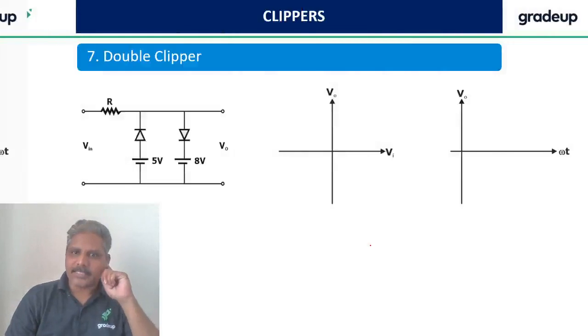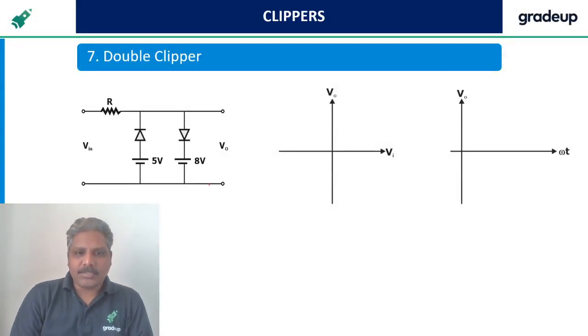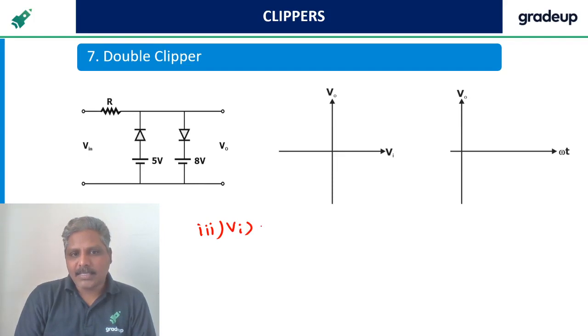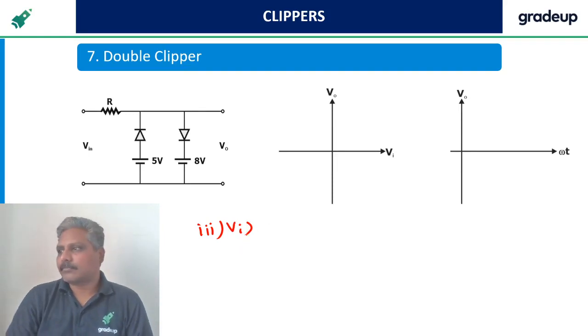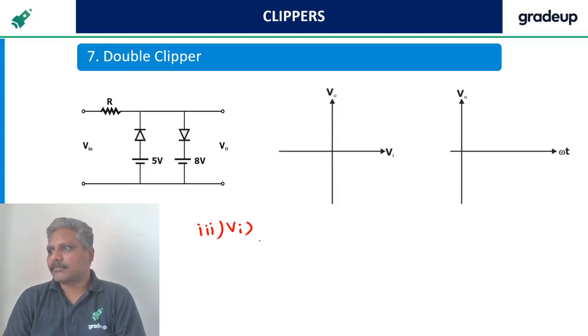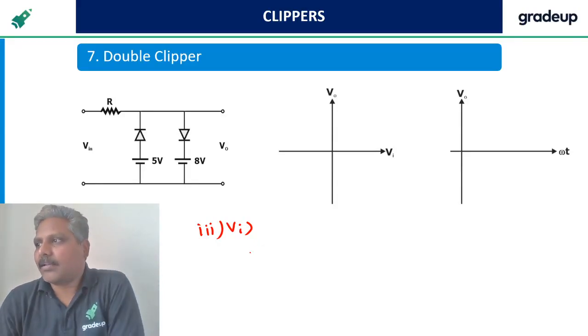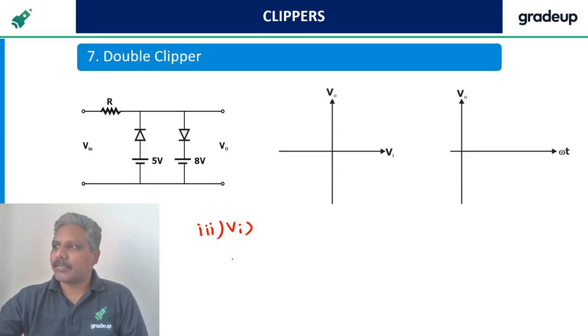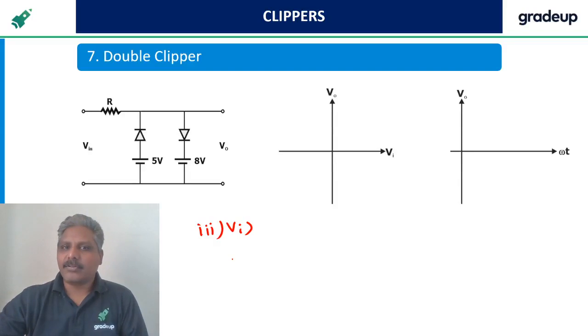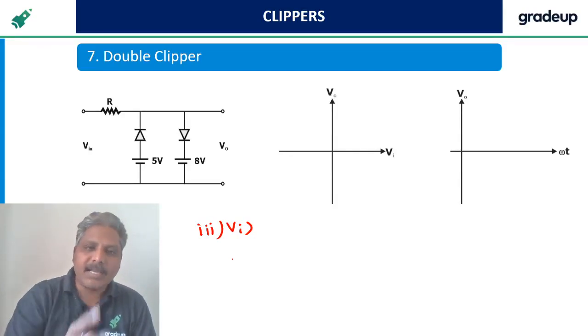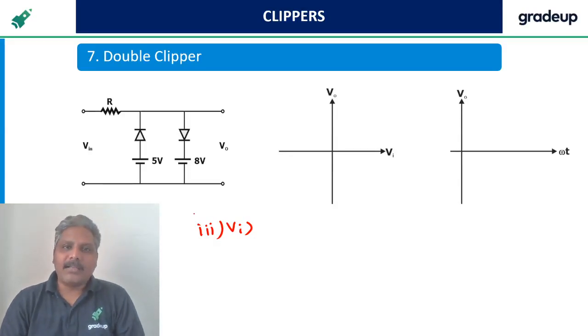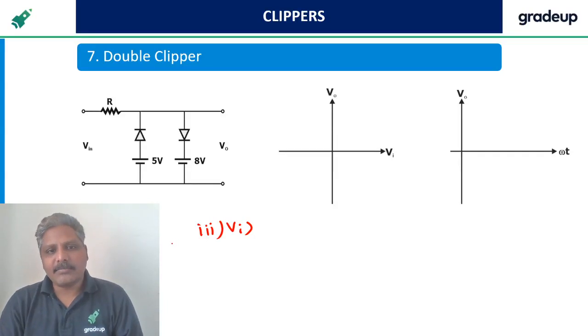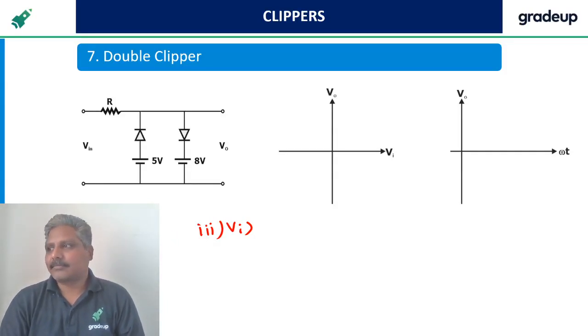Now let's go for case 3. Now tell me guys, what should be the case 3? VI greater than? Shalini, you are asking as per the question it is. You know, sometimes you also check with VI less than 0, greater than 0. If there is no battery inside the circuit, there are only two cases, less than 0 and more than 0. Got it?